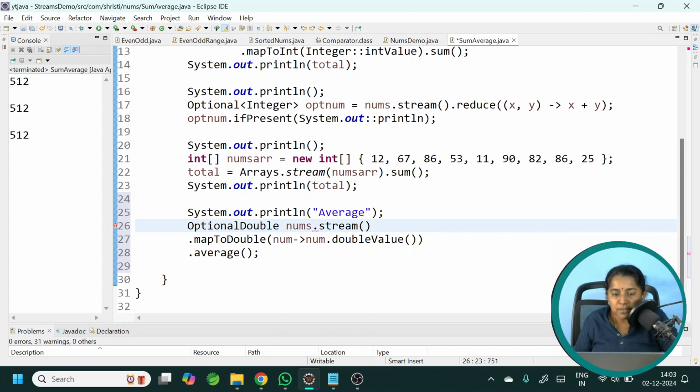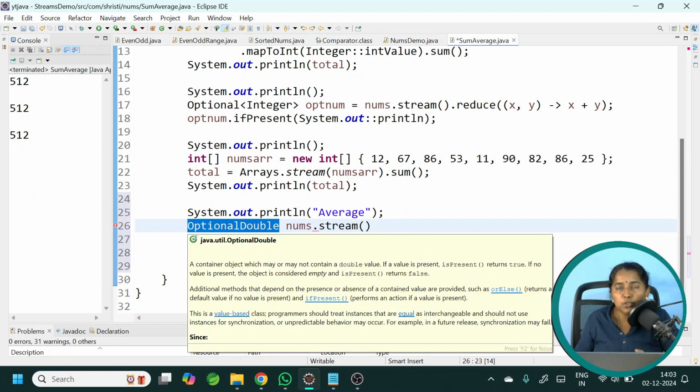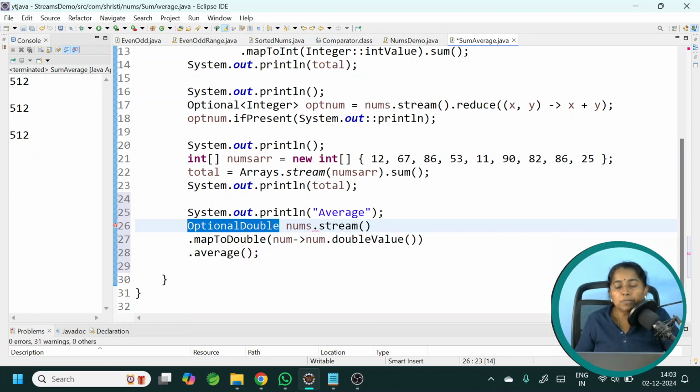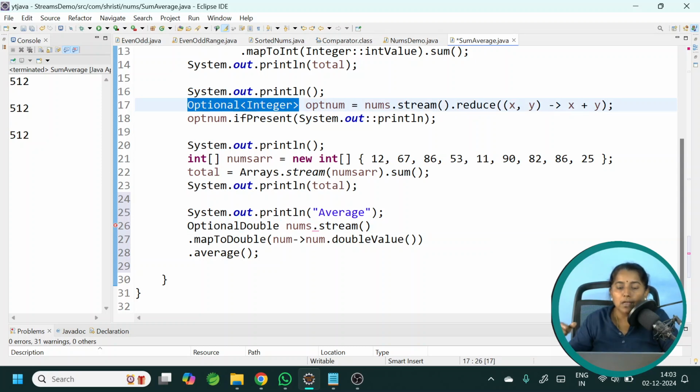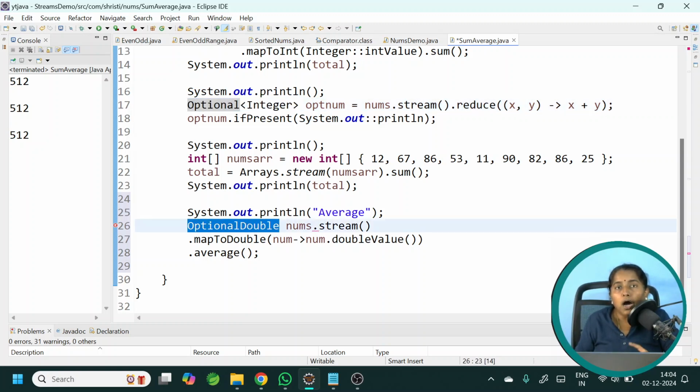See the difference between Optional of Integer and OptionalDouble. This is a specialized optional which works only with primitive types. This is an optional which works only with objects. Optional of Double within angle brackets, Optional of Integer within angle brackets, these all work with objects, that is Optional of Employee. But in this case, it is OptionalDouble, OptionalInt. They are all specialized optional classes.